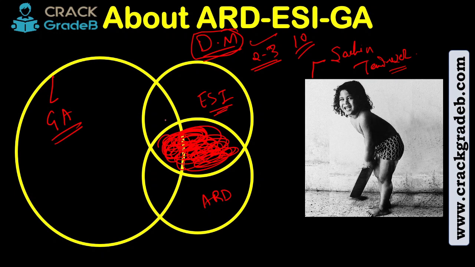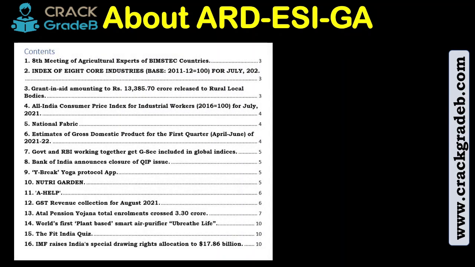So now, if you are following our current affairs material, then do follow it for phase 2. And for phase 1, since we do not provide any content for phase 1, we cannot assure that everything is covered in our material for phase 1. But yes, most of the important news related to ARD, related to ESI, related to economy, related to RBI, related to NABARD, finance, related to government, we have covered it extensively.